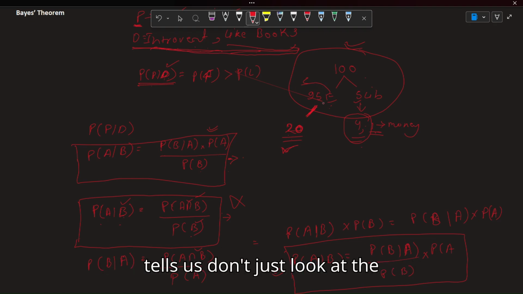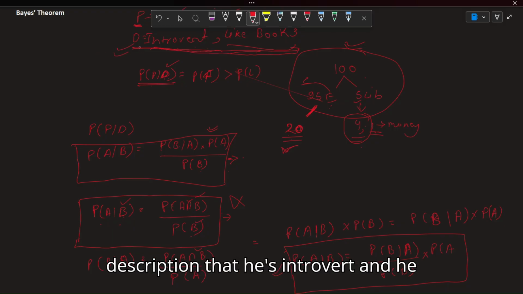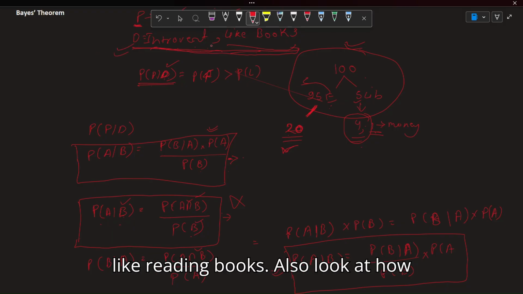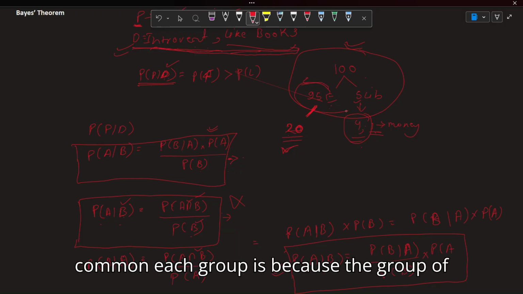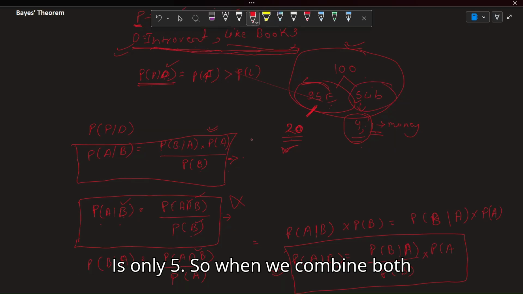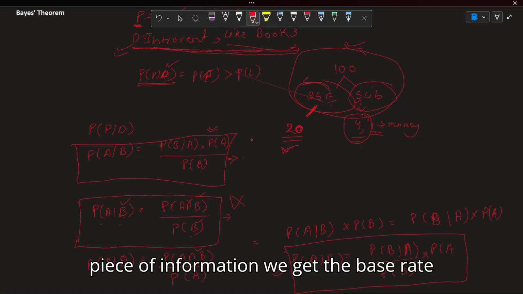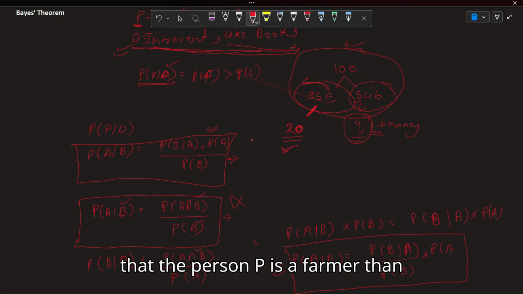So Bayes theorem tells us, don't just look at the description that he is introvert and he likes reading books. Also look at how common each group is. Because the group of farmers is 95 and the group of librarians is only 5. So when we combine both pieces of information, the base rate and the evidence, it is more likely that the person is a farmer than a librarian.